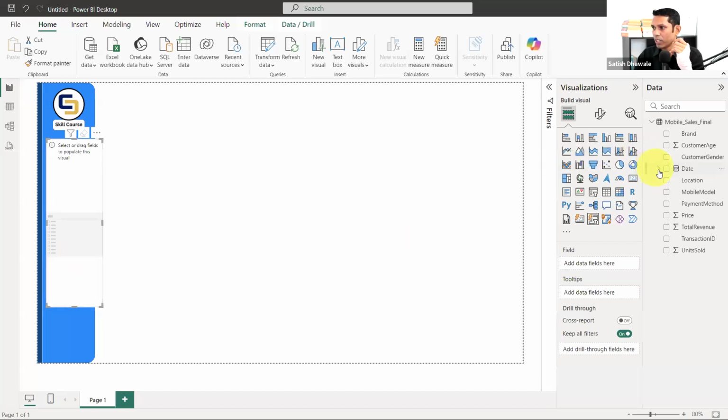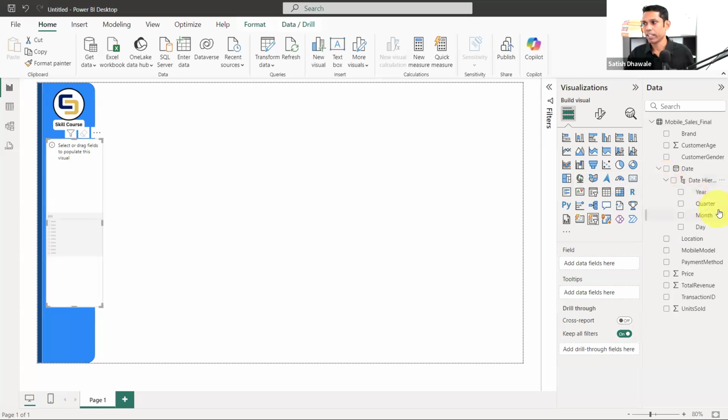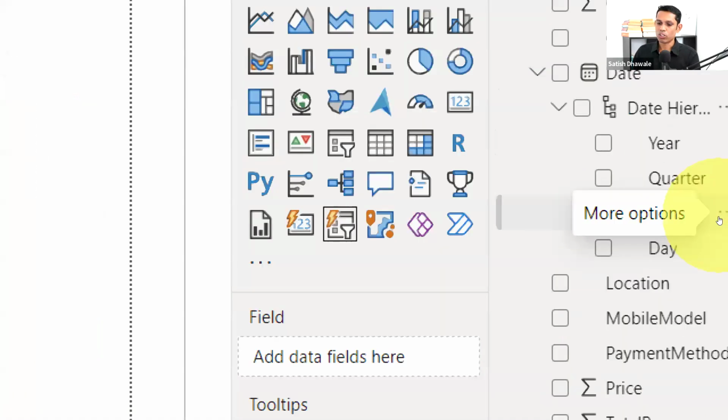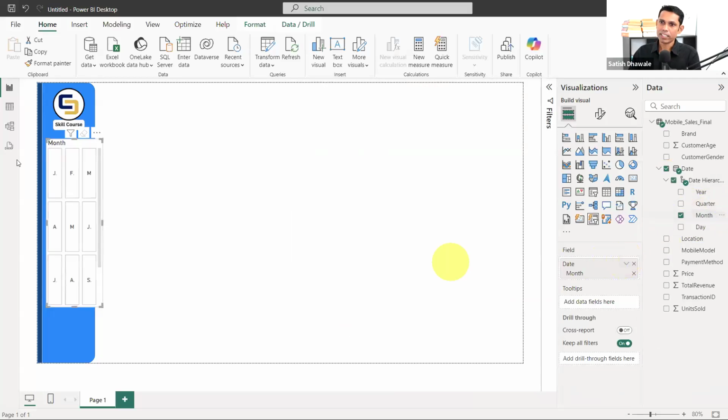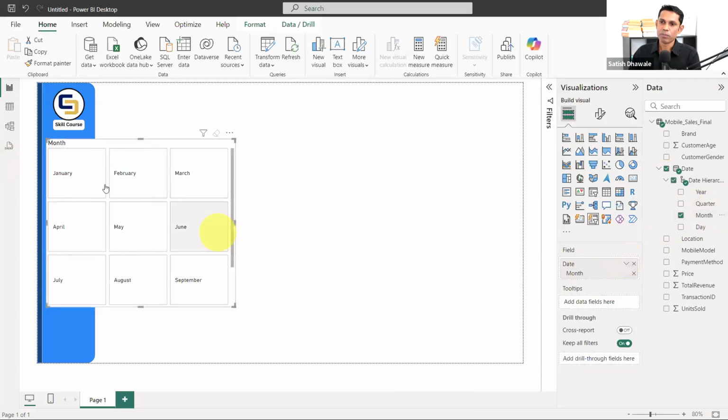Let me show you. I told you that click on this expand button. Once you click on this expand button, you will get date hierarchy. Again, click on date hierarchy or this expand button of date hierarchy. And then you will be able to see the year, month, quarter separated. Now let's drag this month to the field, and this way you can drag your month into the new slicer. If you are using new slicer, then for the date column, you need to do this sort of thing.